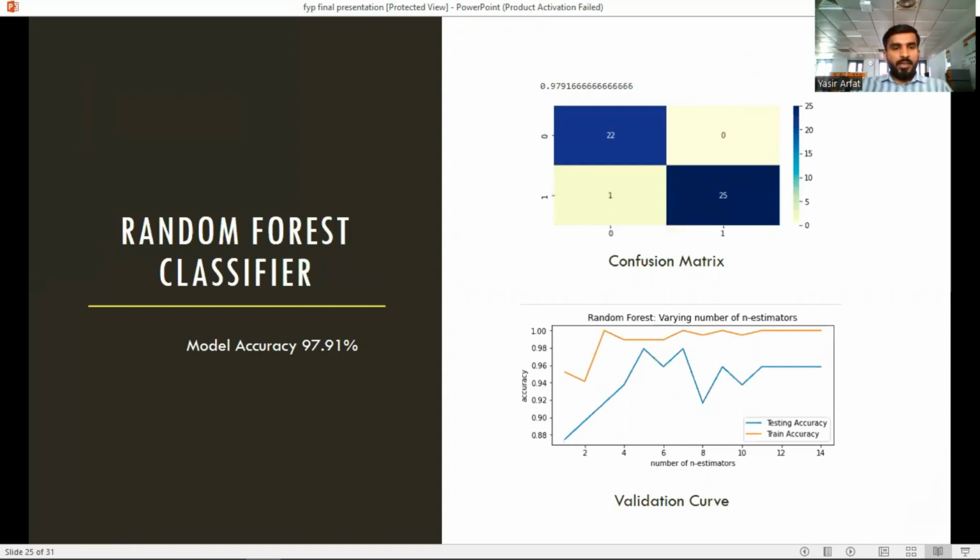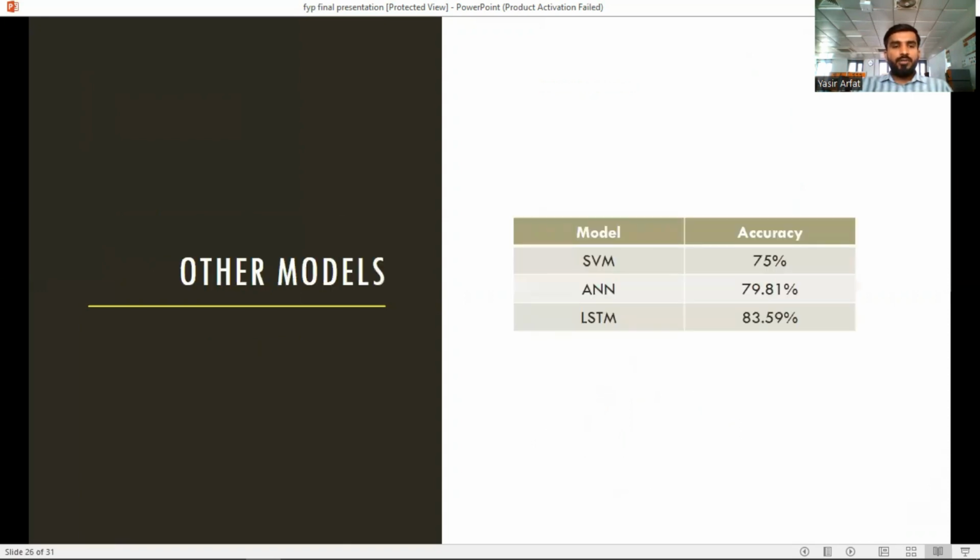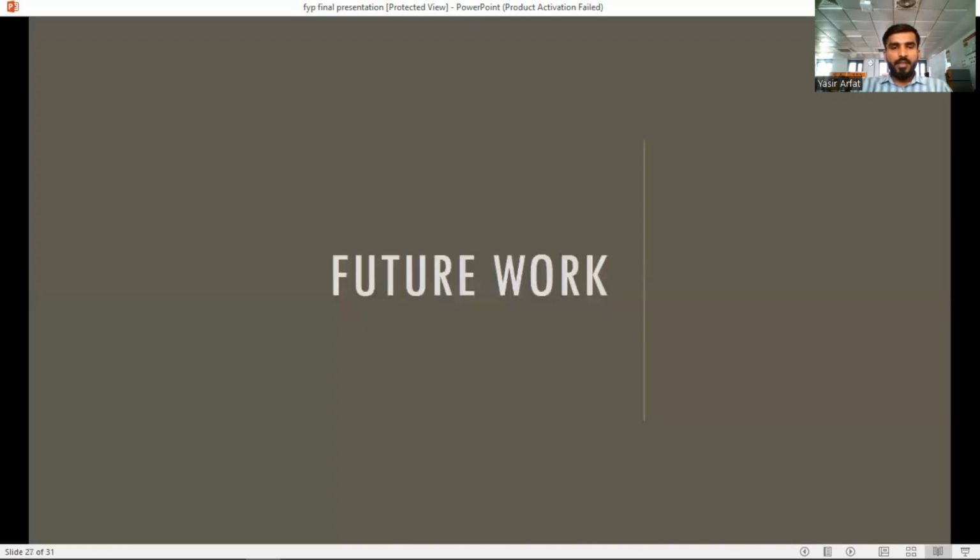And the third one is the random forest classifier. This model's accuracy is 97.91%. The random forest varies the number of n estimators, showing testing accuracy and train accuracy. The other models we used, like SVM, ANN, and LSTM architecture, have accuracies of 75%, 79.81%, and 83.59% respectively.